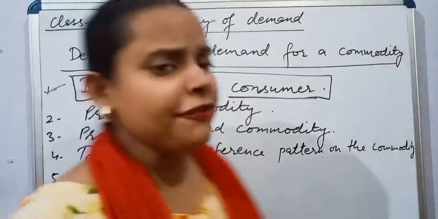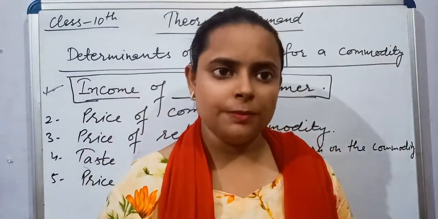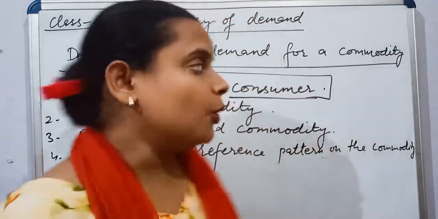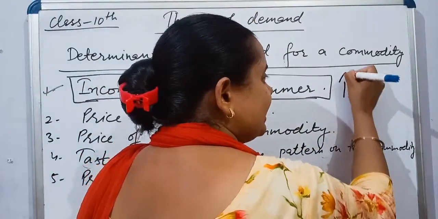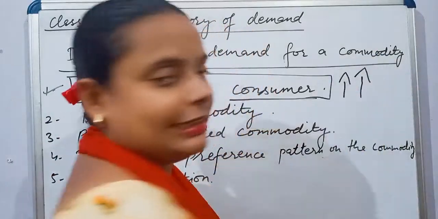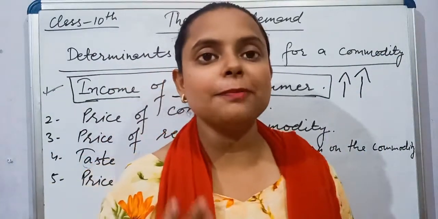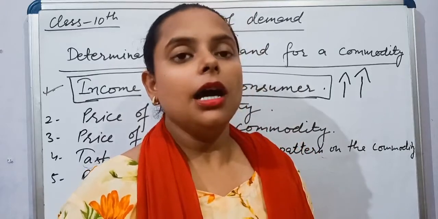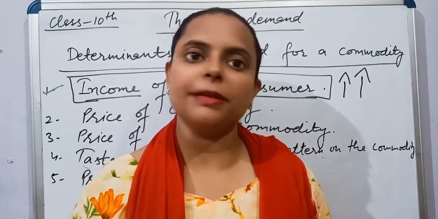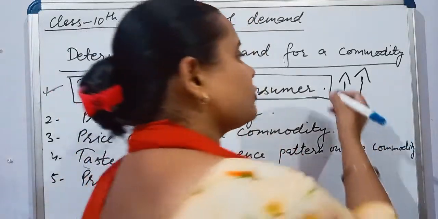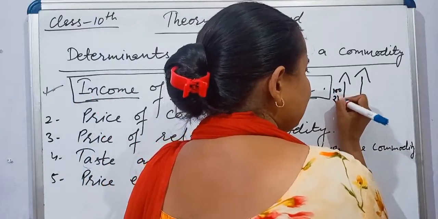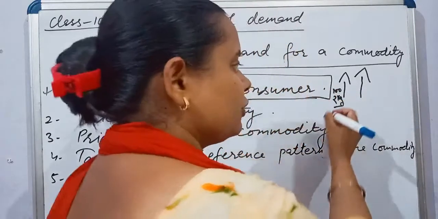Very simple. If the income of the consumer is more, then the purchasing power of that consumer will be more. So, as the income of the consumer increases, the demand for a particular commodity will also increase. For example, if a consumer is purchasing apples, suppose 1 kg of apple costs rupees 50. If the consumer income is rupees 100, he is able to purchase 2 kg of apples because it costs rupees 50.